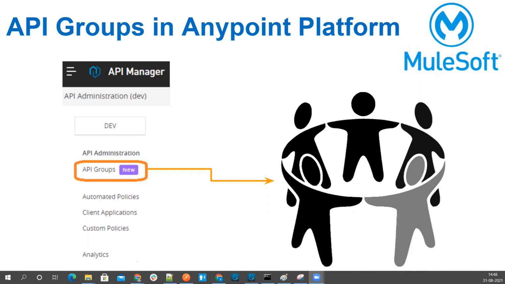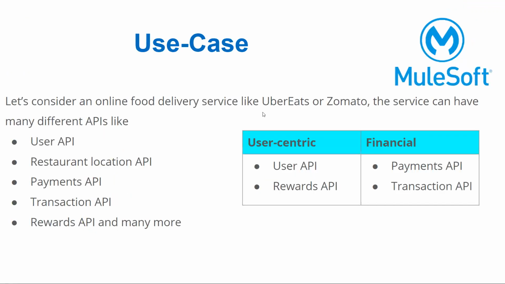These API groups we can version like APIs, we can publish it to the exchange, and we can include more than one instance of a single API. To understand this feature in detail, I have listed down a few use cases. So let's go ahead and check it out.